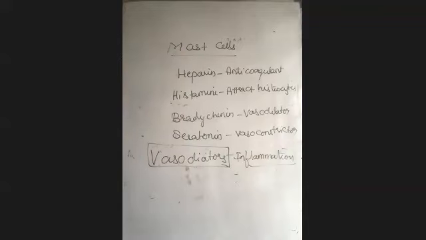Okay. So we are at the second type of cell in areolar connective tissue. We spoke about the fibroblast cells, which form all three types of fibers. Now we went through the mast cells. Mast cells secrete heparin, an anticoagulant, and histamine, which attracts histiocytes. Bradykinin is a vasodilator, and serotonin is a vasoconstrictor, and vasodilators cause inflammation in response to injury and infection. So that's the story of mast cells. Okay, is it clear? Any doubts?